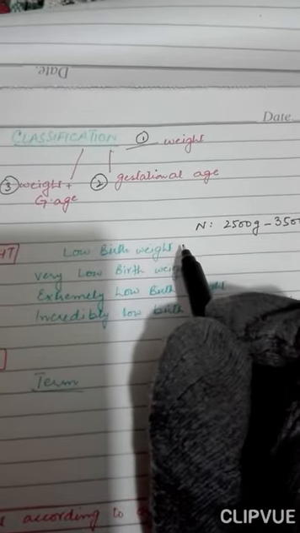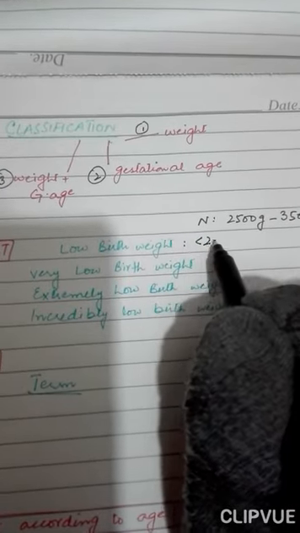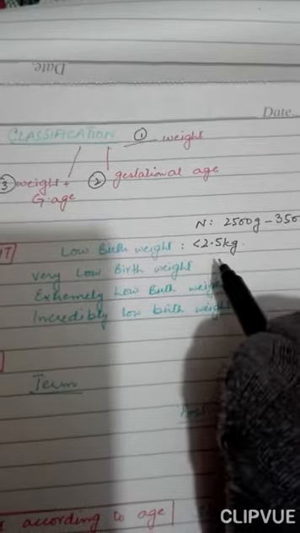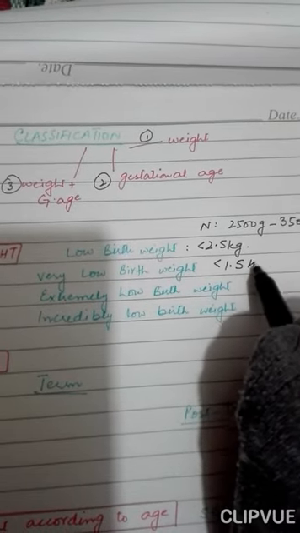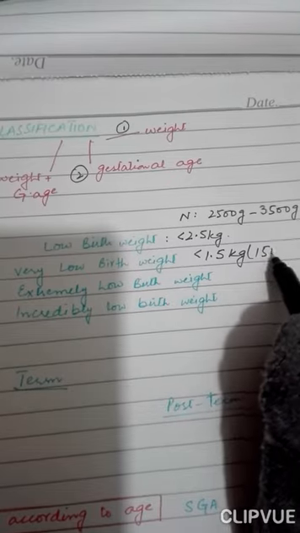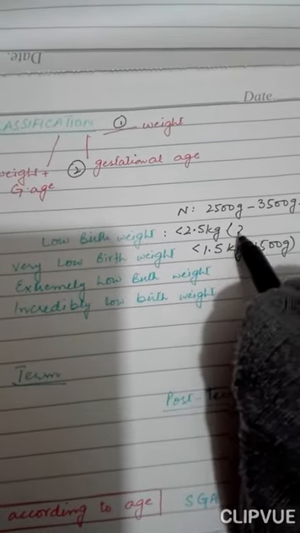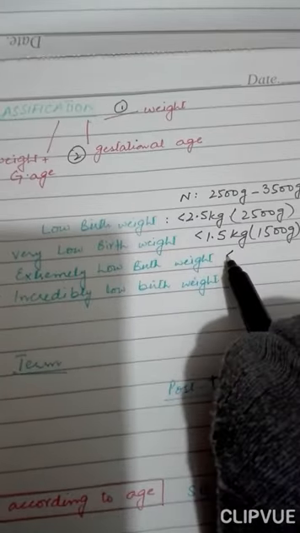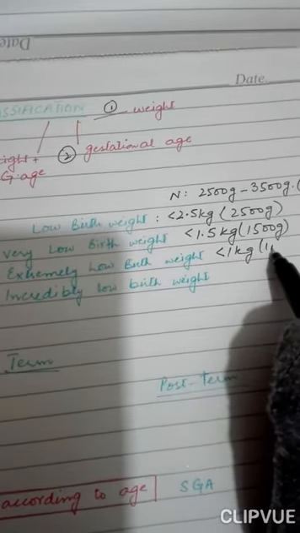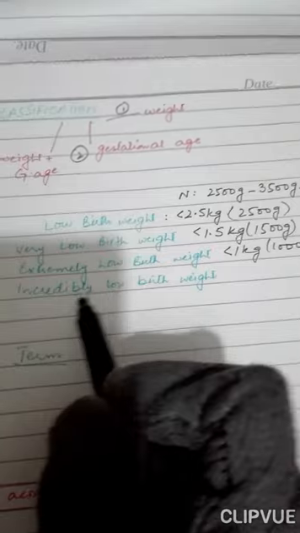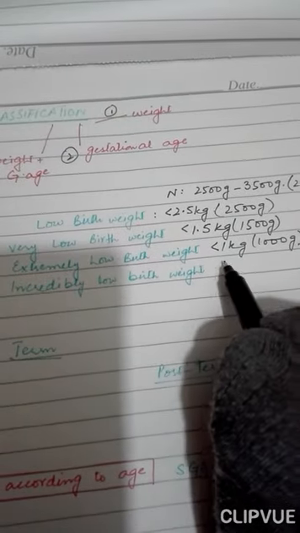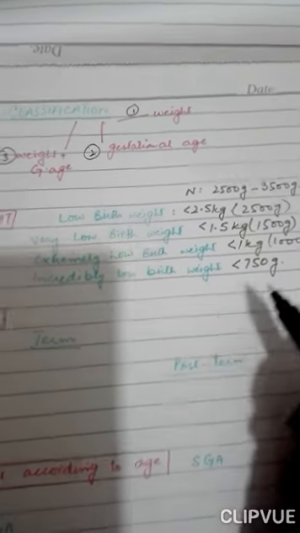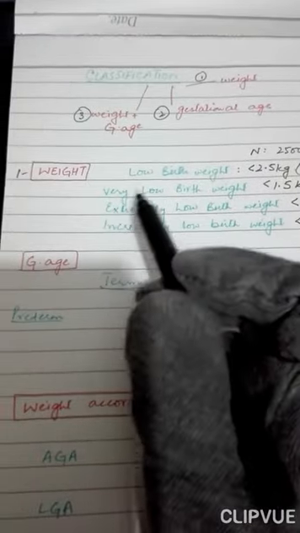A low birth weight neonate would have a birth weight less than 2500 grams or 2.5 kg. A very low birth weight neonate would have a birth weight less than 1.5 kg or 1500 grams. Extremely low birth weight is even less than 1 kg, less than 1000 grams. And then there is incredibly low birth weight, less than 750 grams. It's not that important, but you should remember the first 3. This was according to the weight.